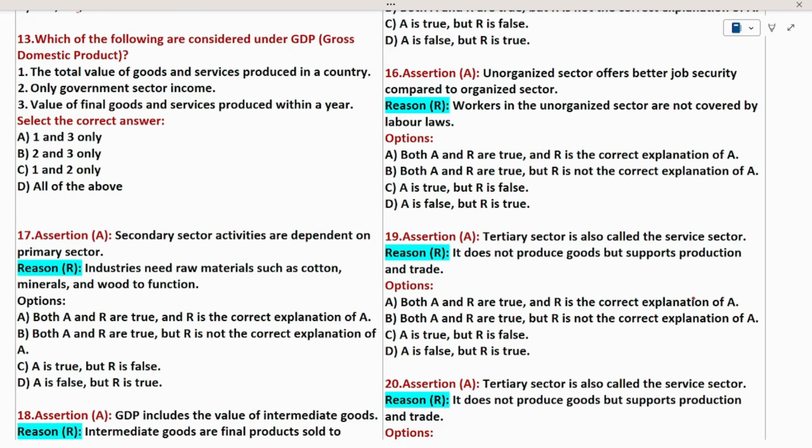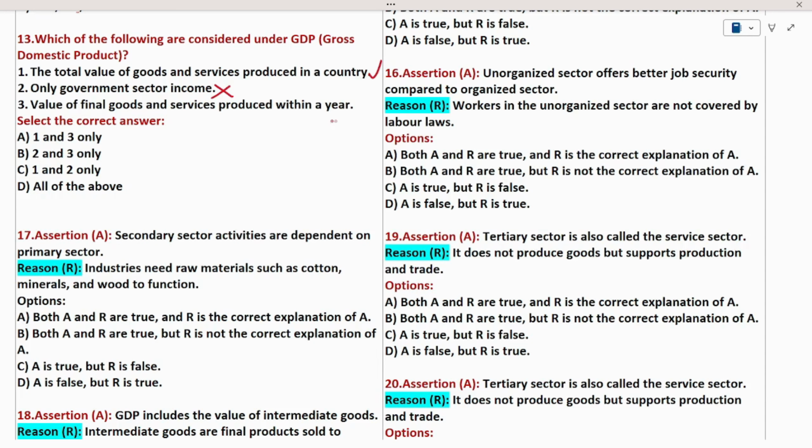Question number 13. Which of the following are considered under GDP? The total value of goods and services produced in the country. Yes, statement 1 is true. Only government sector income. So that statement is not true. Why? Because it included both government as well as non-governmental goods.